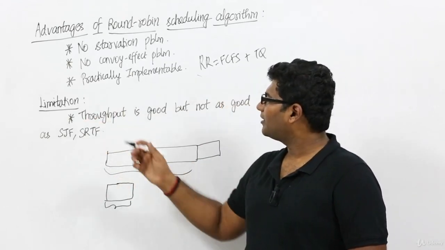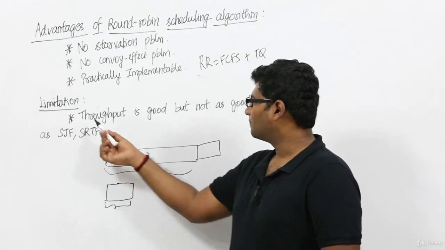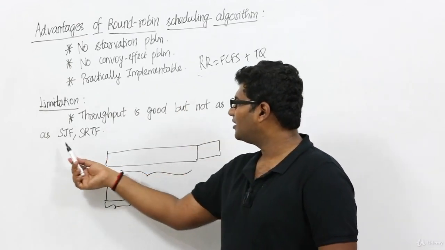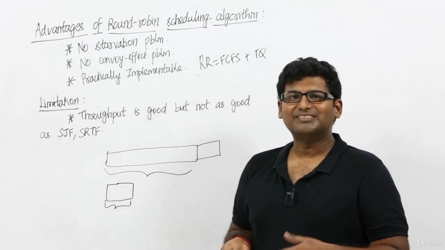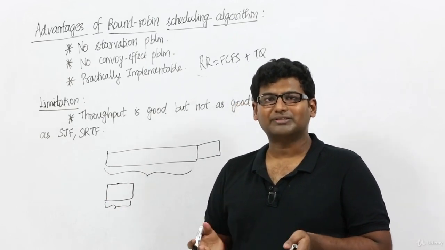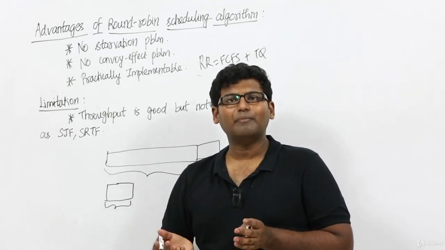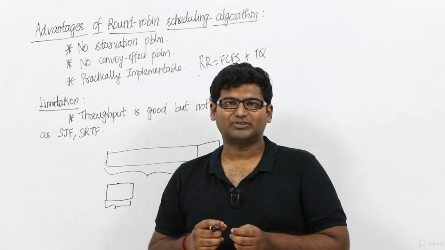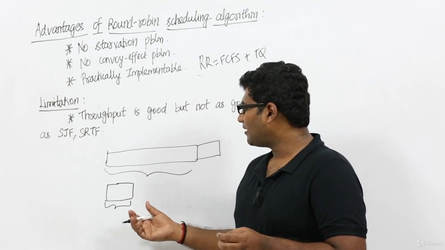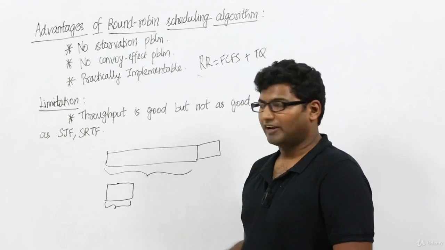Fine. Now what about the limitation? It is not a disadvantage, it is a limitation, which means throughput is good in round robin scheduling algorithm, but it is not as good as SJF and SRTF. Why? Coming to SJF and SRTF, they are taking the smallest processes, which means the process of the smallest burst time. So they are able to complete that smaller process in less time, and so they are able to process more number of processes. But coming to round robin, we don't pick the smaller processes. Rather, we pick processes based on first come first served, but still we execute based on time quantum, right?